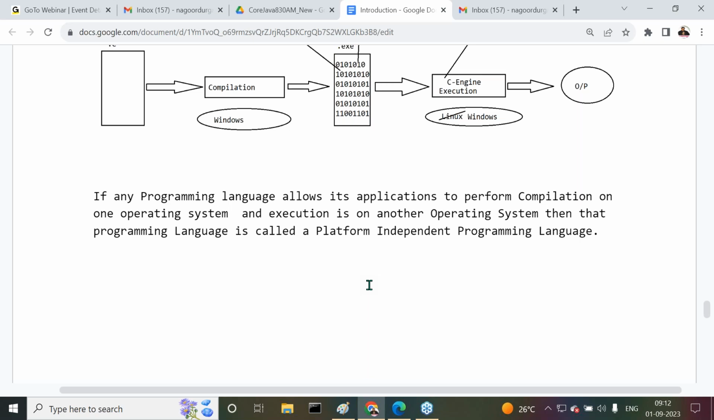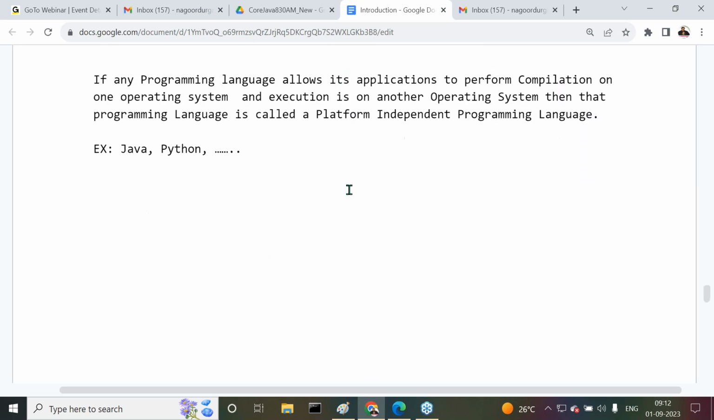Everybody understand my point clearly? Examples: a number of examples are available, such as Java, Python, and even .NET. All these are platform independent programming languages. Nice.